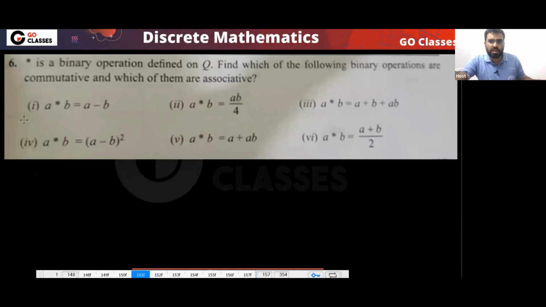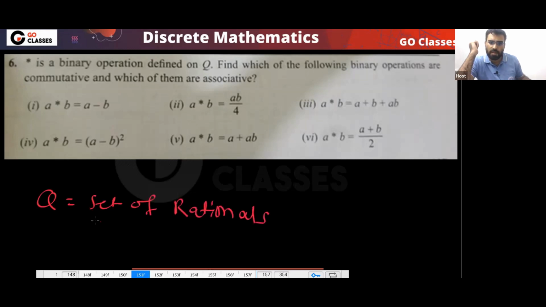So these questions you can take as homework. I will do one question. Total 6 questions you have: binary operation on Q. Q means set of rational numbers. Remember, this Q is a set of rationals. So these are your questions for your homework. You can discuss these questions in the group.